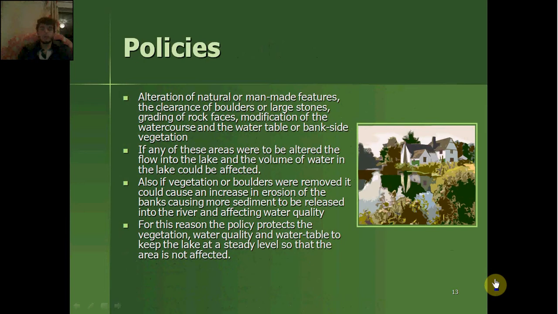Alteration of natural or man-made features, the clearance of boulders or large stones, grading of rock faces, modification of watercourse and the water table or bankside vegetation. If any of these areas were to be altered, the flow into the lake and the volume of water in the lake could be affected.